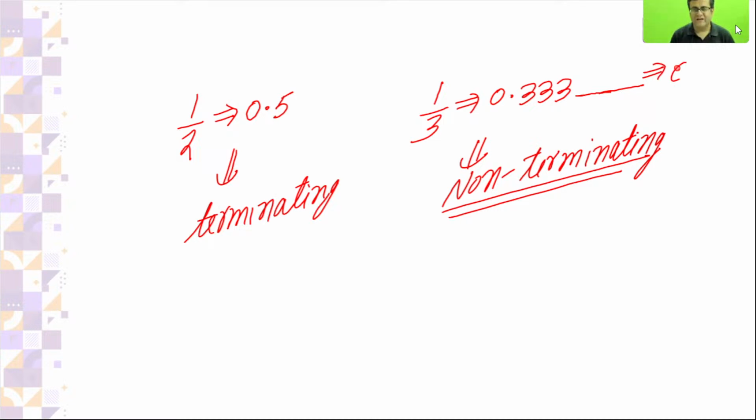But to stop this repetition, I can put a bar on this. And I will definitely give you a few examples of how you can change non-terminating into P by Q form. I'll give you the short trick as well. So let me complete. We'll go one by one. Nothing I'm going to leave. I think till this point it is clear, the difference between terminating and non-terminating. Pallav, samajh aa gaya? Is it clear, beta? Okay, next.